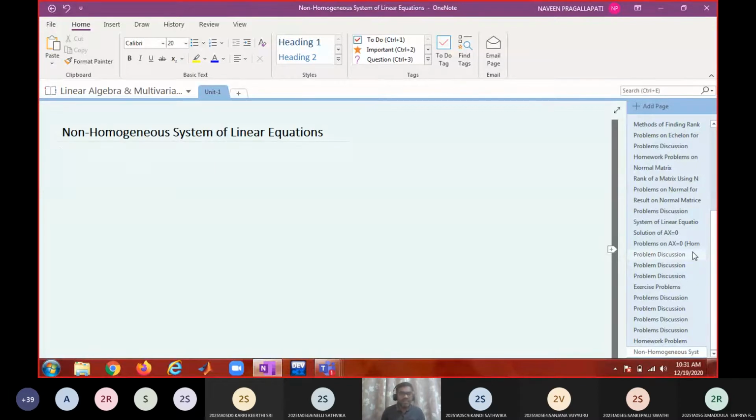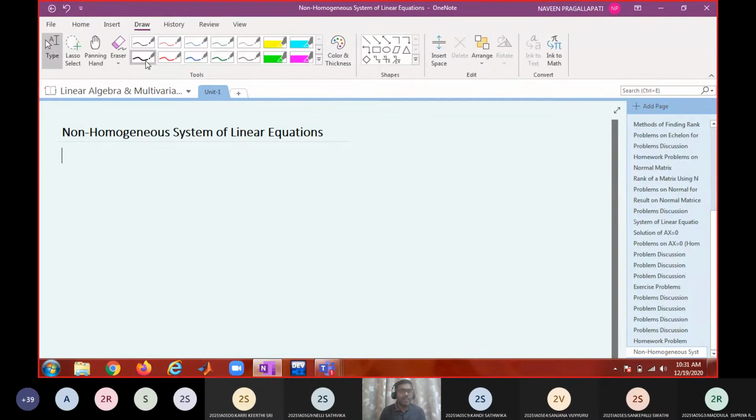So what is the general form of it? Ax equal to B is the general form for a system of linear equations. I'm asking for the non-homogeneous system. Ax equal to B is the general form, where B is non-zero. If B is not equal to 0, then only it is a non-homogeneous system. That means at least one of the right hand side constants must be non-zero.